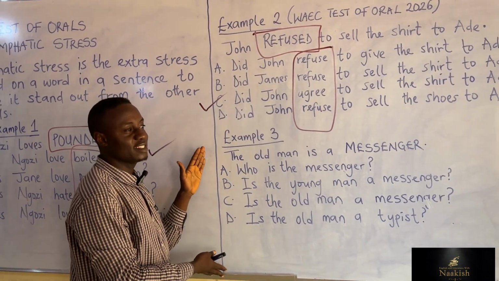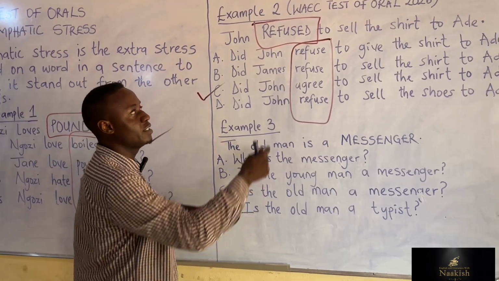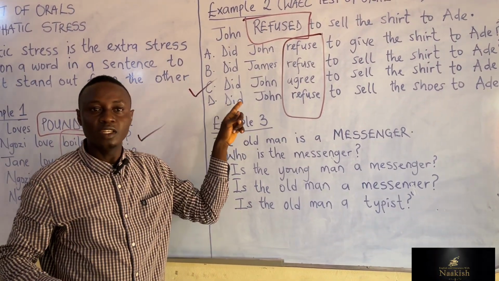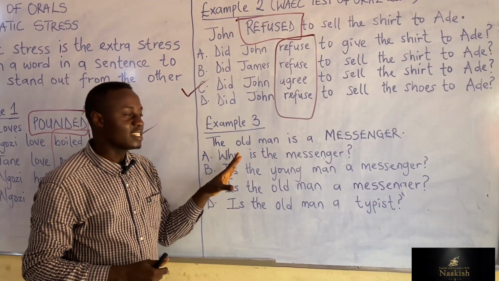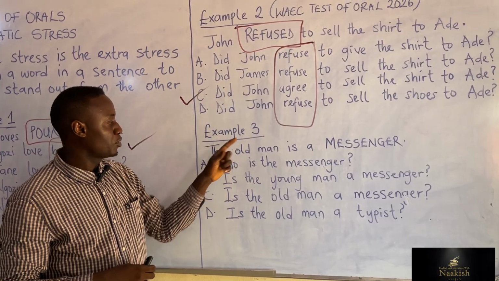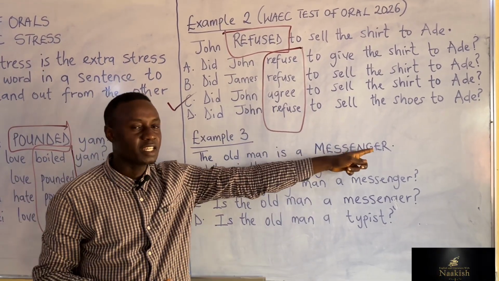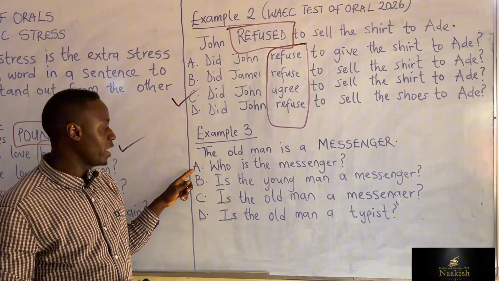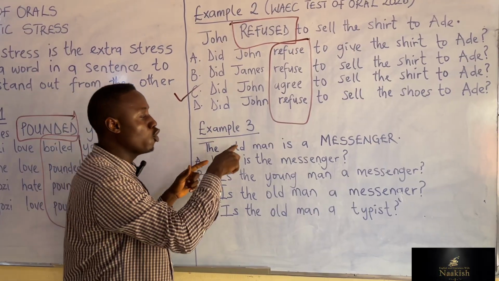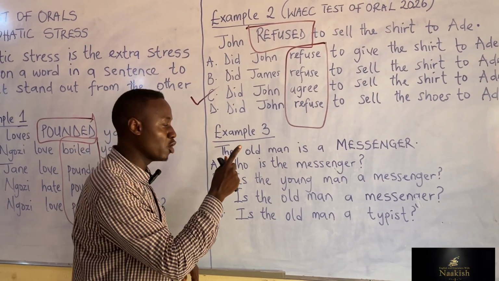Now we have a different aspect to emphatic stress. This one is quite different, unlike this one, where you identify the stress word and get the odd answer. Here, it is kind of complicated. This is what we do. In example 3, the old man is a messenger. The stress is messenger. So let's look at option A. Who is the messenger? The answer is going to be the old man. Is the old man written in capital letters? No, that is a wrong answer.